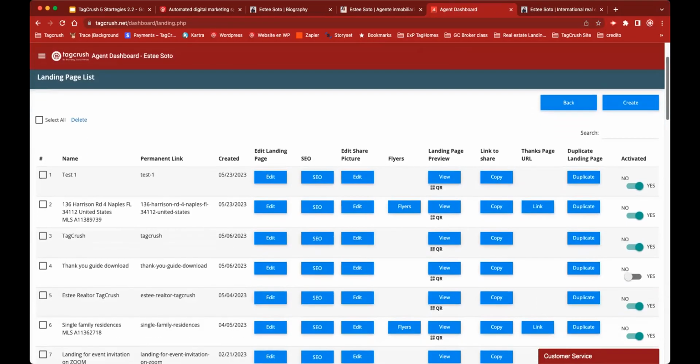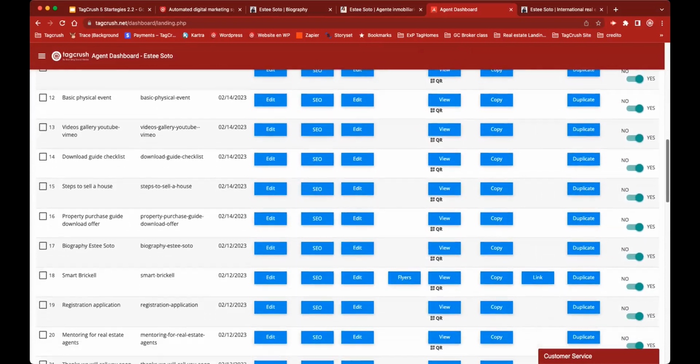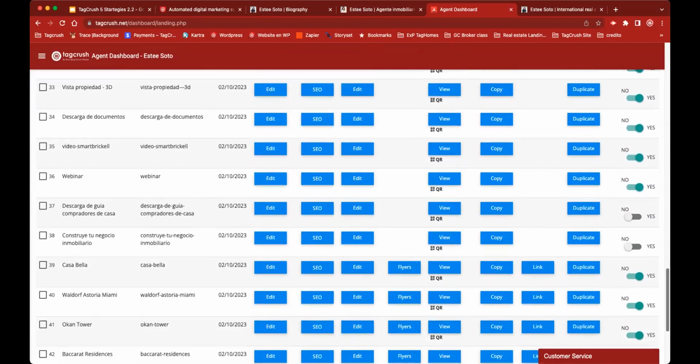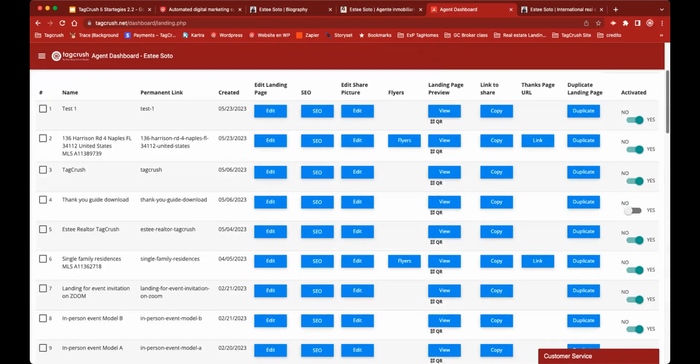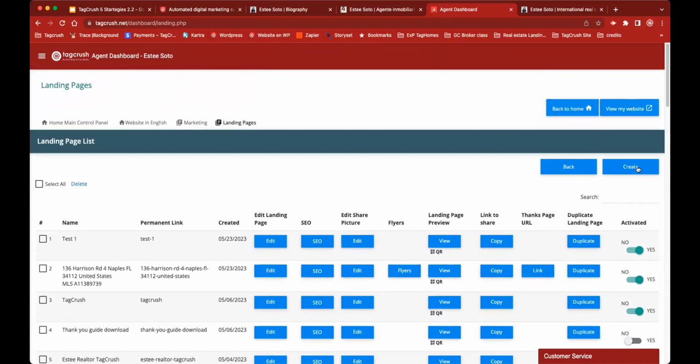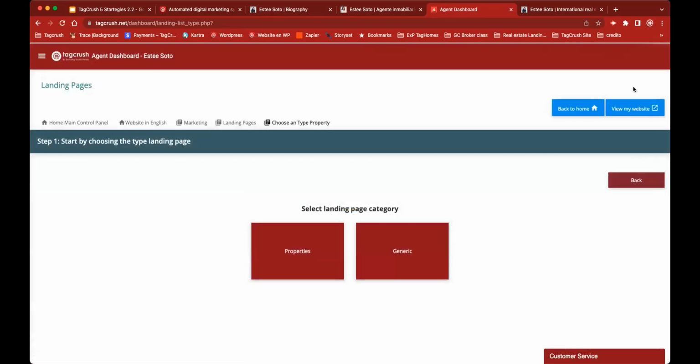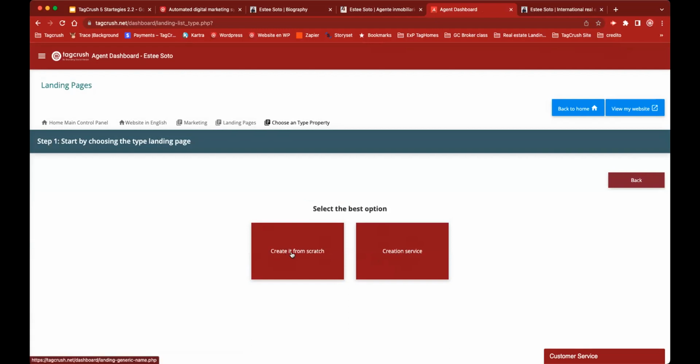When you do landing pages, it's the same. All these landing pages are created here to help you to move and create new things. And when you click create, as easy as one button, everything is very self-explanatory, very easy to play and to work with. If you go create, it will ask you what you want to create: a generic landing page or a property landing page? Let's imagine we're going to say generic. And it asks you again, do you want to create it from scratch, or do you want to create a service? You see how easy it is? It's telling you step by step how you want to do it.